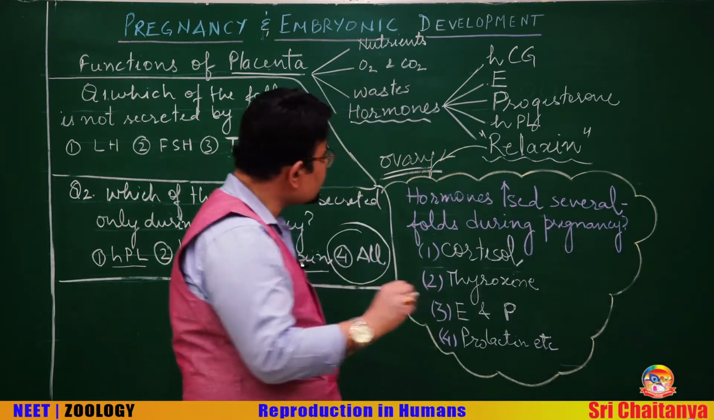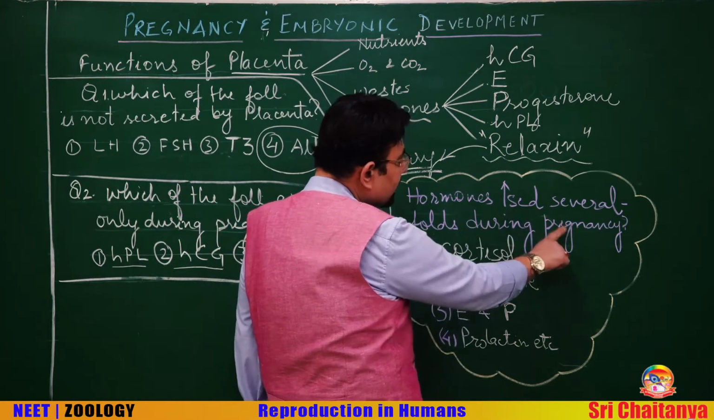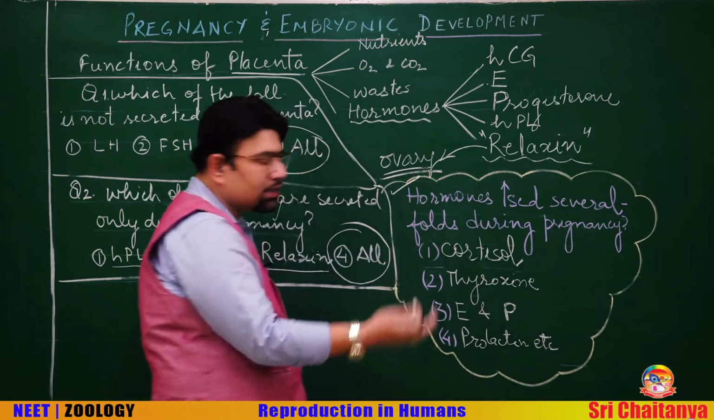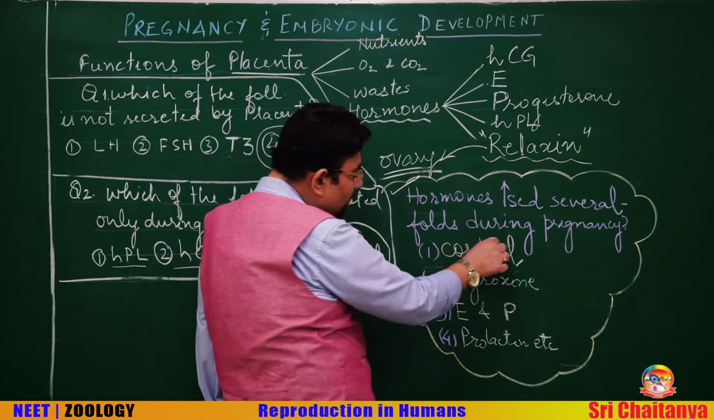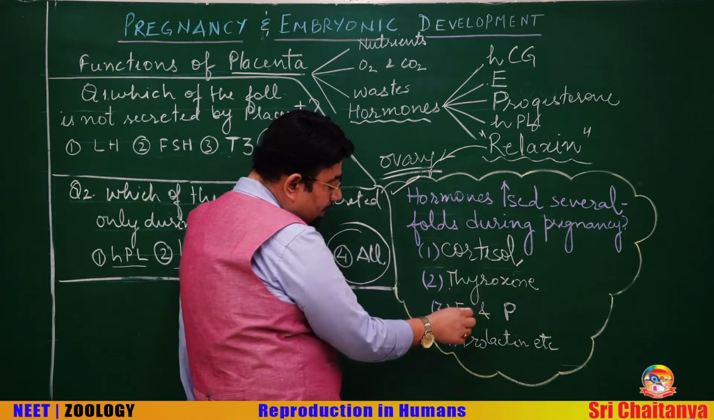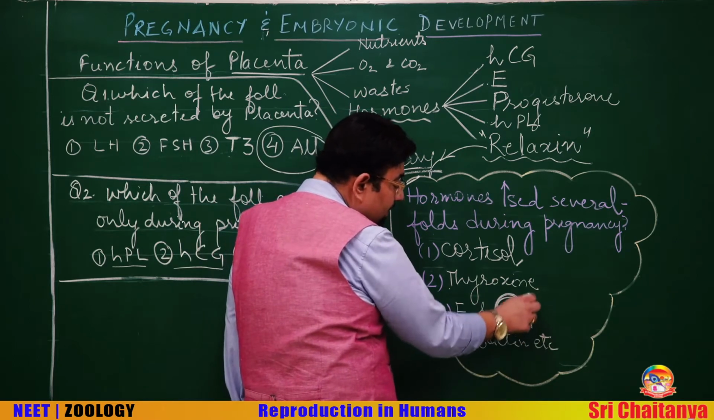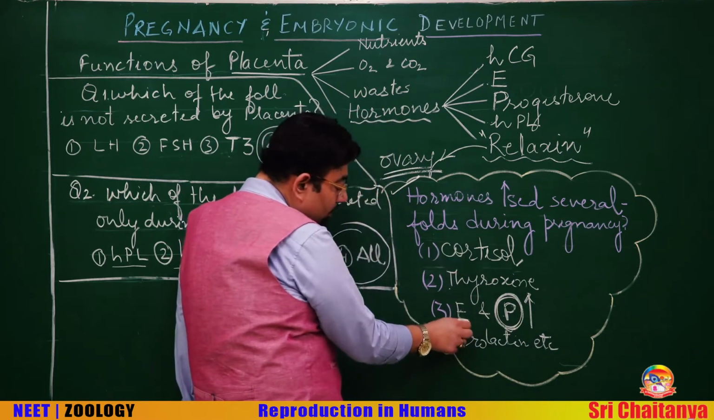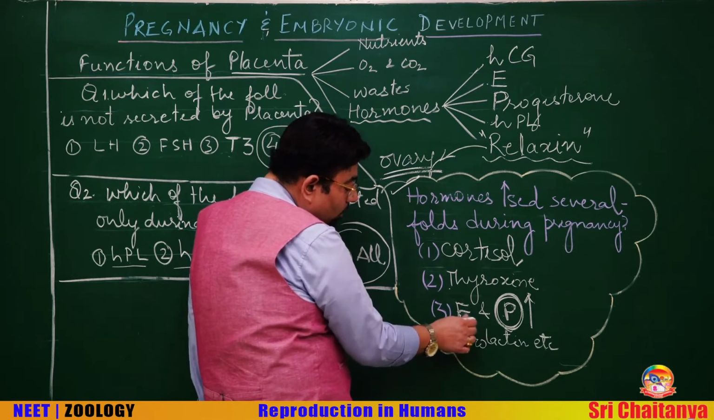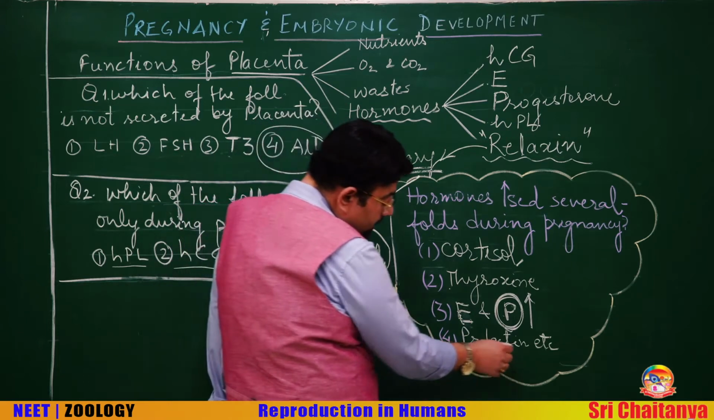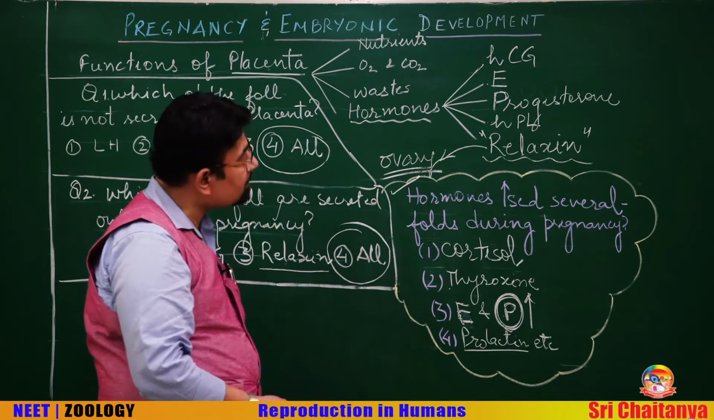One more point to understand here: hormones that increase several folds during pregnancy. What are the hormones that increase several folds during pregnancy? These are cortisol, thyroxine, estrogen, and progesterone. A very important point, progesterone is very high. It is higher as compared to estrogen. The estrogen progesterone ratio is very low during pregnancy, and the prolactin. These hormones increase many folds during pregnancy.